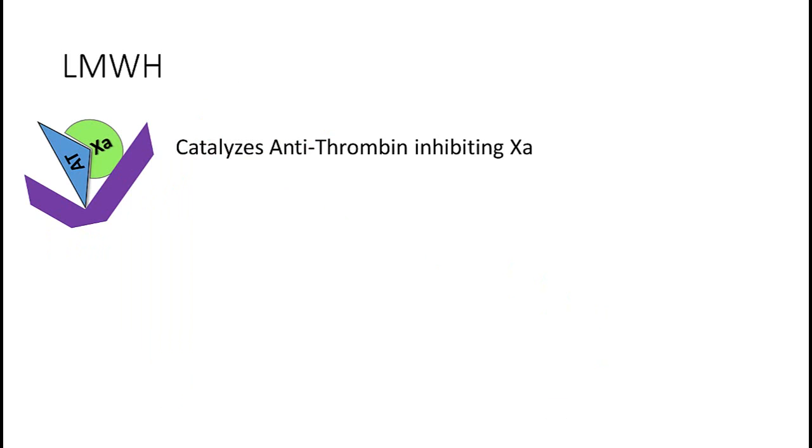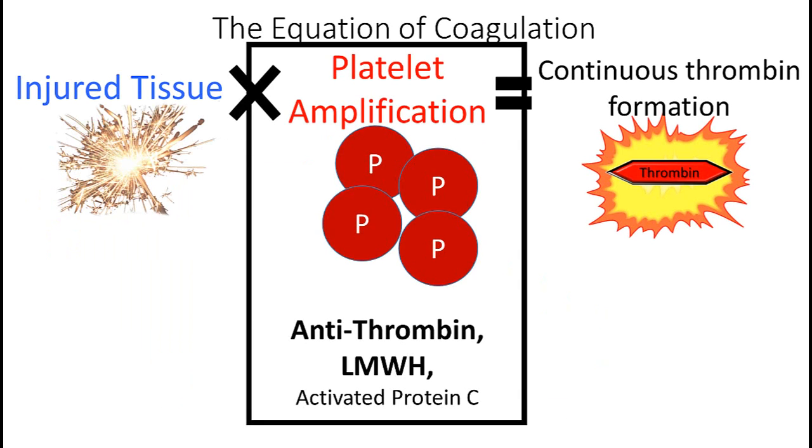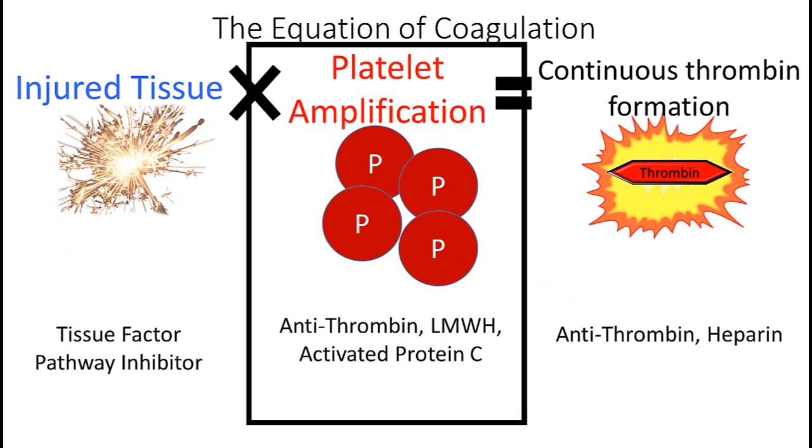To summarize, we can say that low molecular weight heparin catalyzes antithrombin's activity on Xa to shut down the platelet amplification step of coagulation. Now let's talk about activated protein C and its effects on platelet amplification.